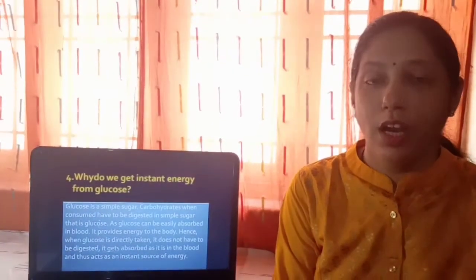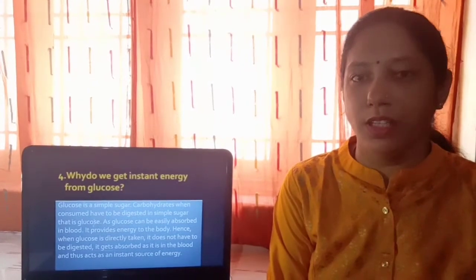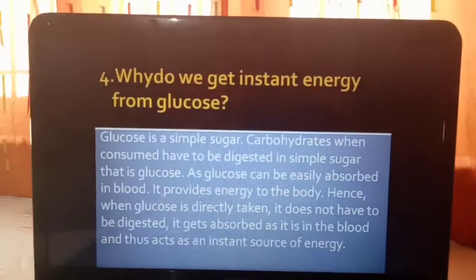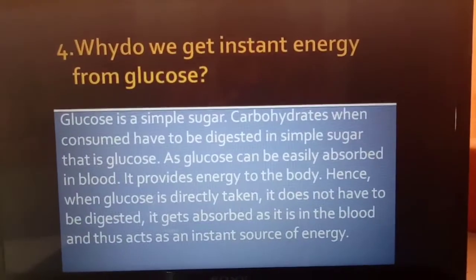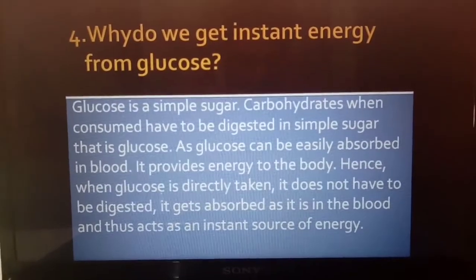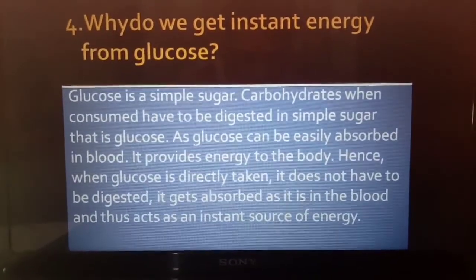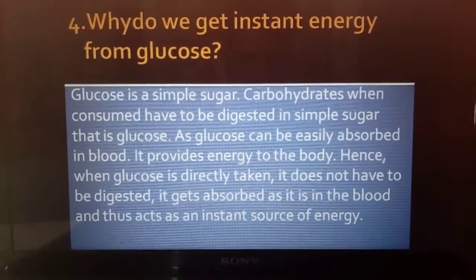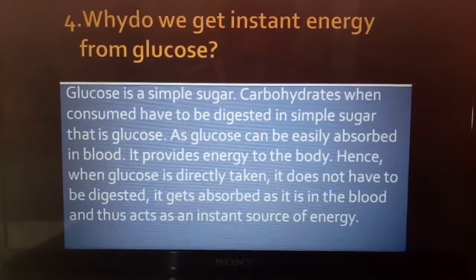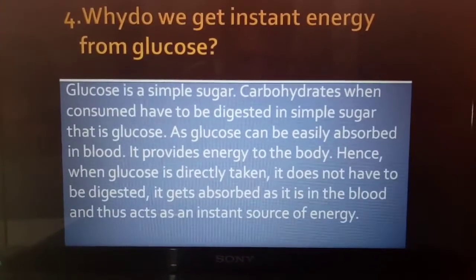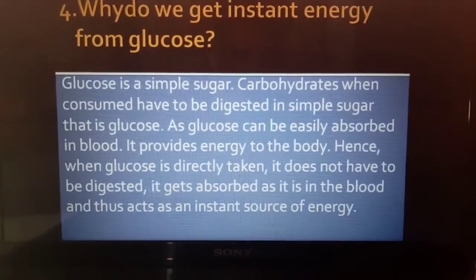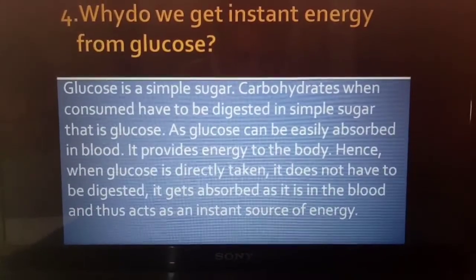Fourth question is, why do we get instant energy from glucose? The answer is, glucose is a simple sugar. Carbohydrates when consumed have to be digested into simple sugar, that is glucose. As glucose can be easily absorbed in blood, it provides energy to the body. Hence, when glucose is directly taken, it does not have to be digested. It gets absorbed as it is in the blood and thus acts as an instant source of energy.